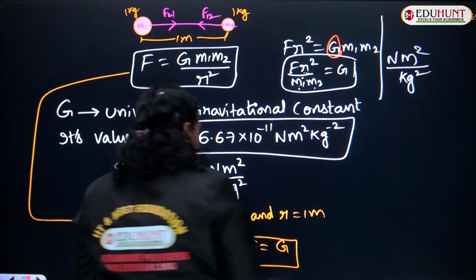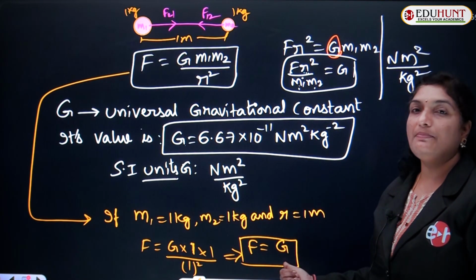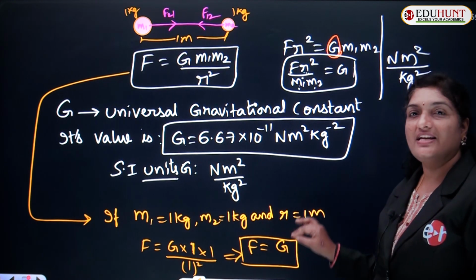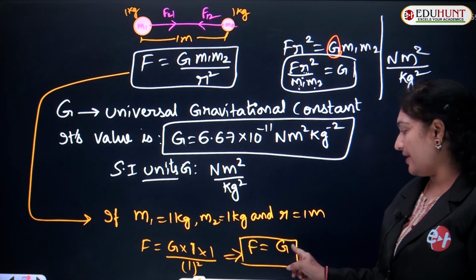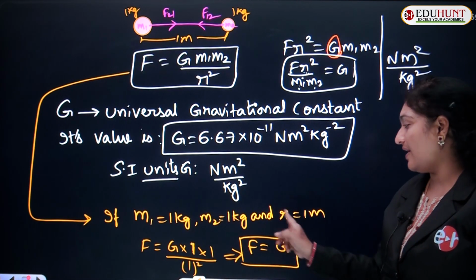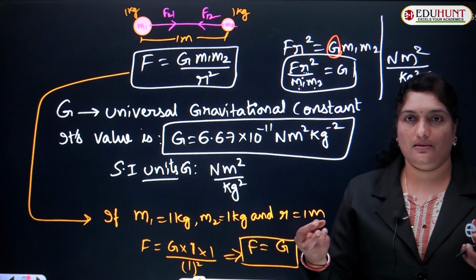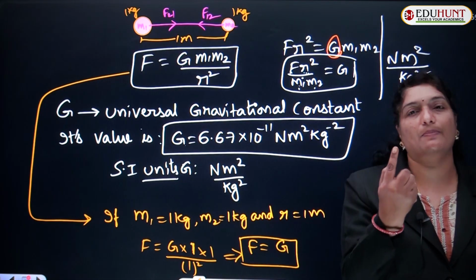So, we can define the value of G. The universal gravitational constant is defined as the force acting between two unit masses.